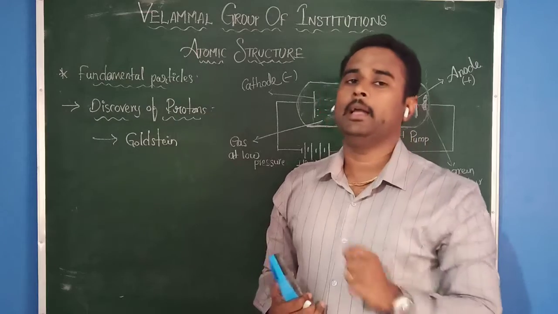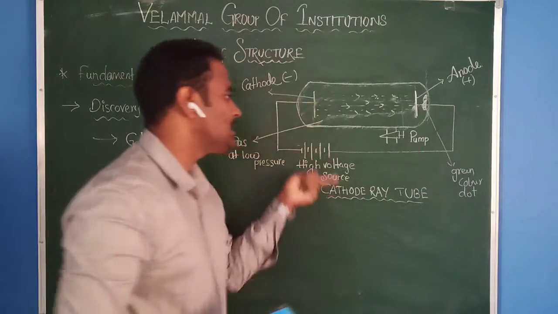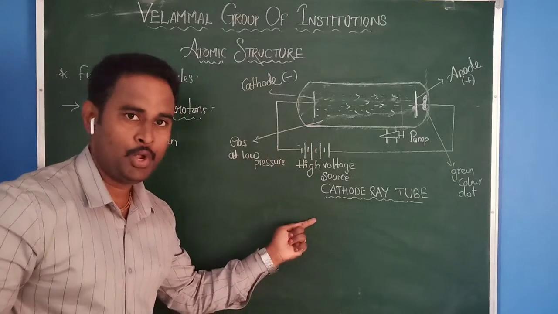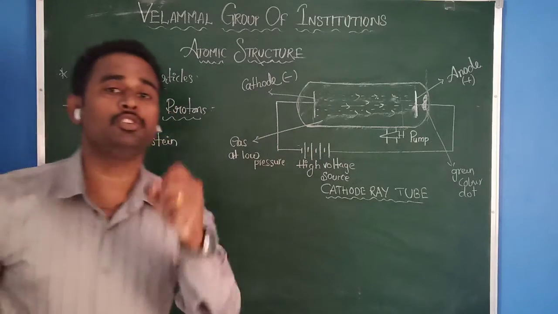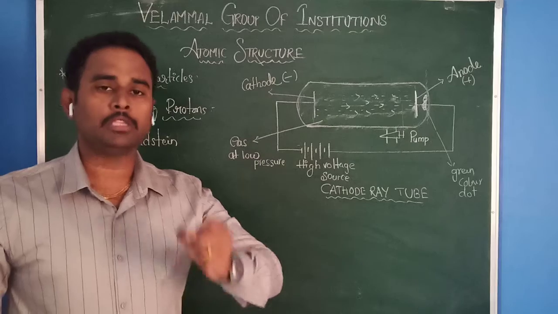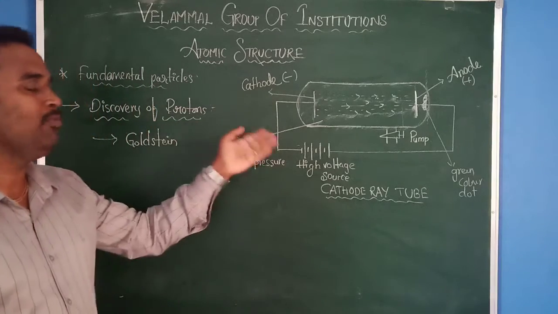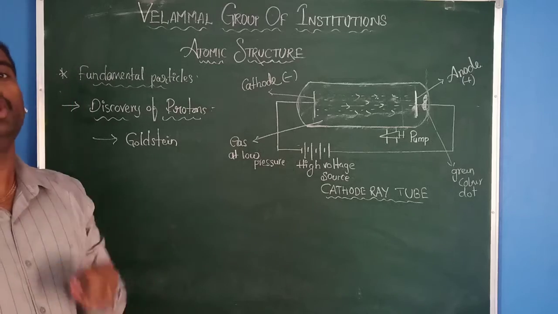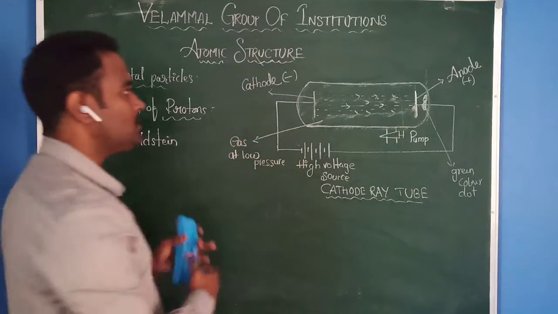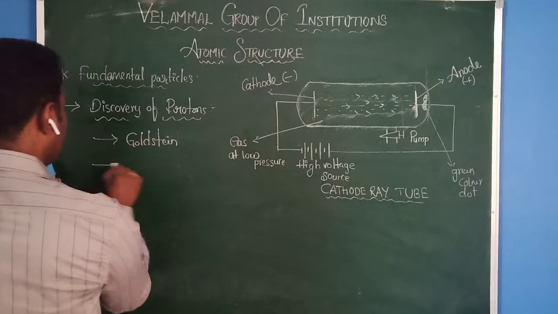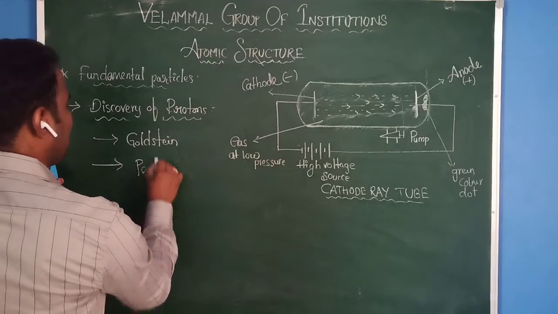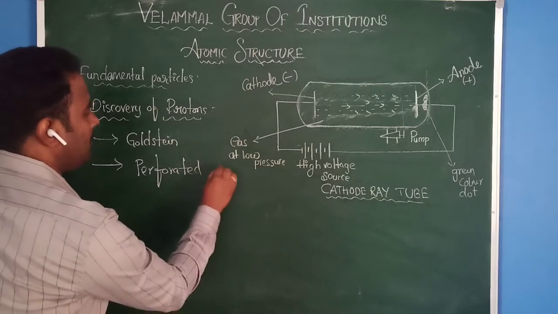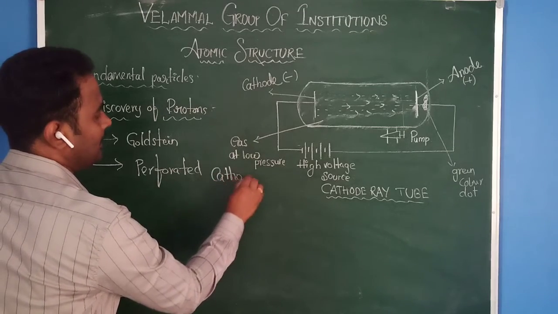At the same time, he used the same experiment to find the positively charged particles. He also did the same experiment at high voltage and low pressure, but he used a perforated cathode instead of a normal cathode.